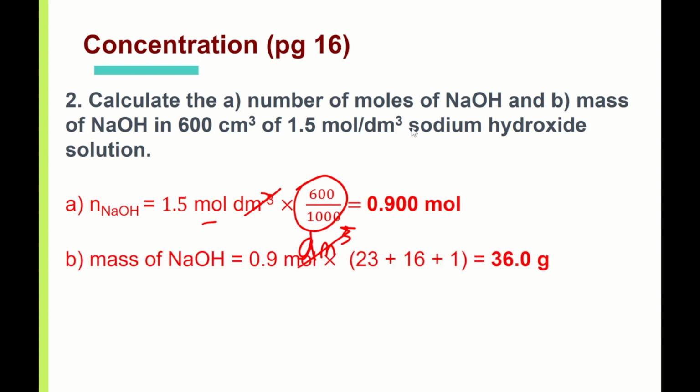Then for part B, they ask for mass. You have 0.9 moles of NaOH. You want to find mass, right? You calculate by multiplying it with the molar mass. Leave your answer in 3 SF. So you get 36.0 grams.